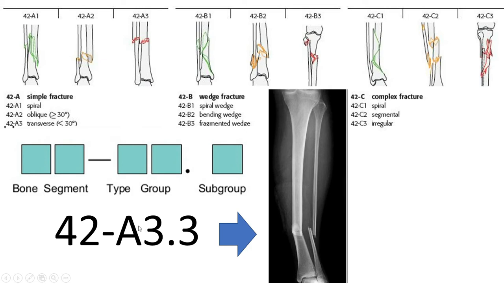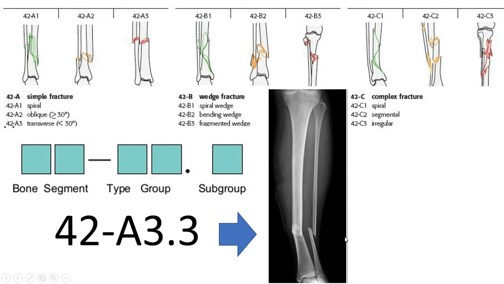So it is coded by 4 for tibia, diaphysis 2, then a hyphen, then two-part fracture A, and transverse fracture 3, and the subtype, both bone fracture at the same level, is 3. So 42 hyphen A3.3 is coded: both bone fracture, transverse fracture in the diaphyseal region.